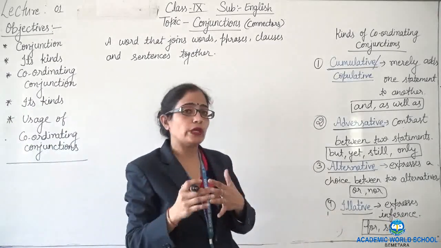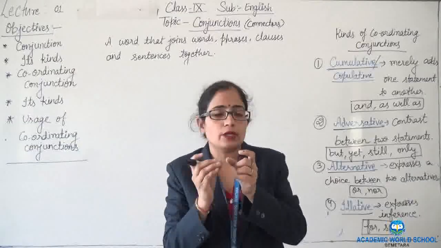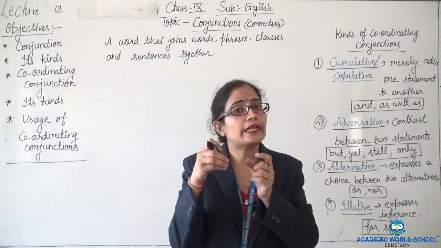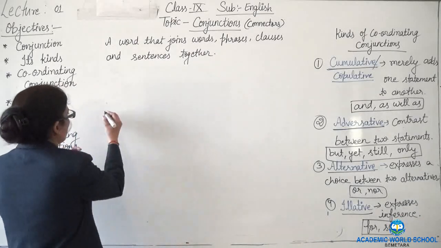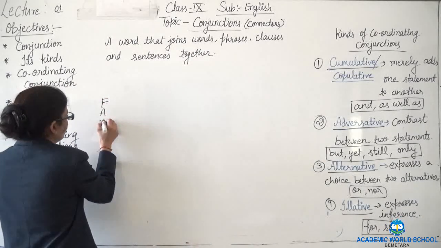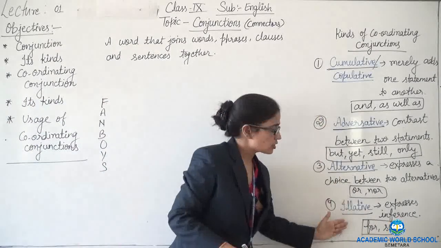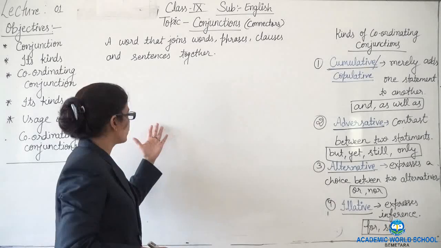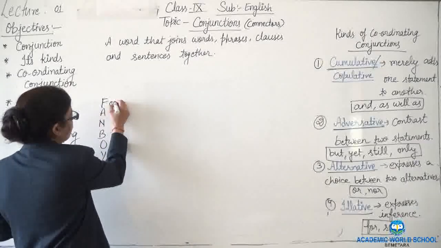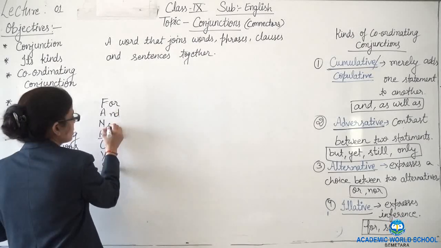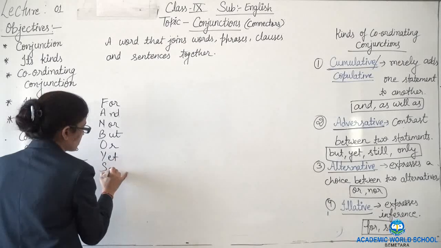One more thing, we can learn an acronym to remember coordinating conjunctions, that is FANBOYS. Okay, FANBOYS, how? Not all conjunctions will come in that, but mainly those which are used as coordinating conjunctions: for, and, nor, but, or, yet, and so.